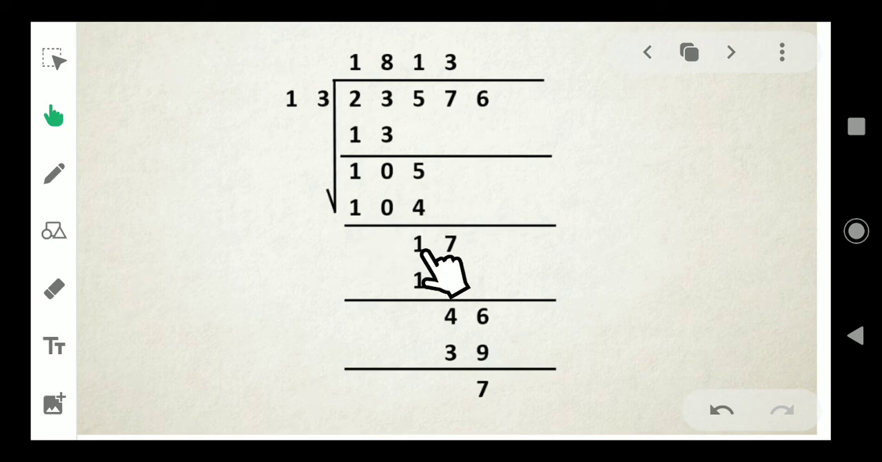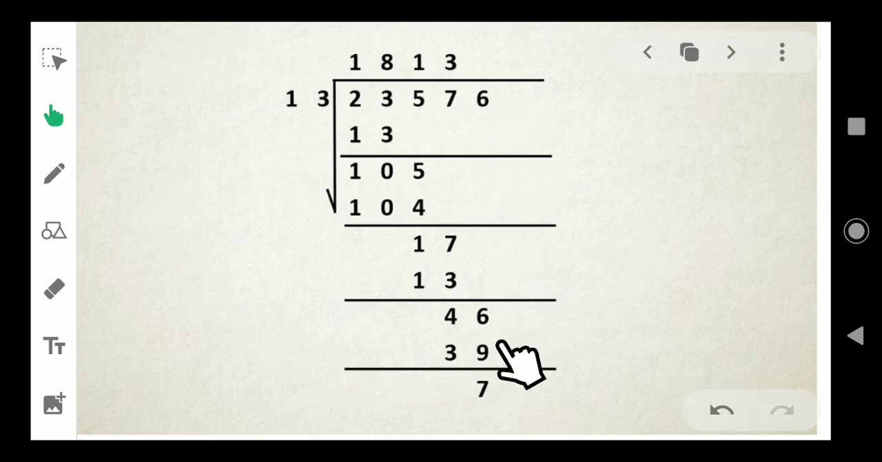In 1, there is no 13. So taking the next digit down, 17. In 17, how many 13s are there? Only 1. 1 into 13 is 13. 7 minus 3 is 4. 1 minus 1, 0. In 4, there is no 13.